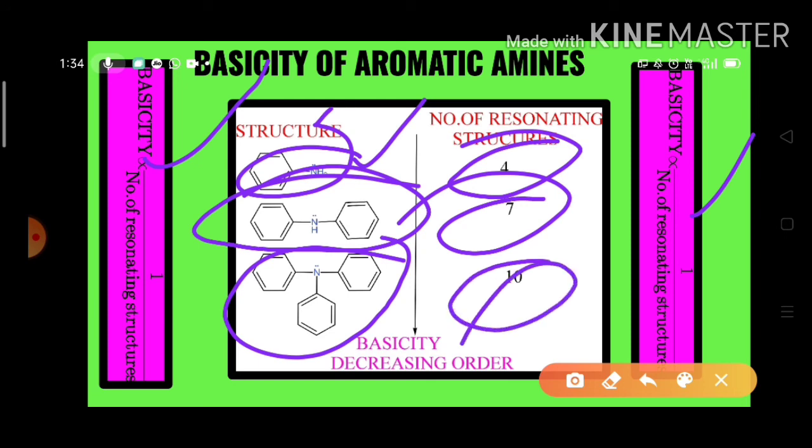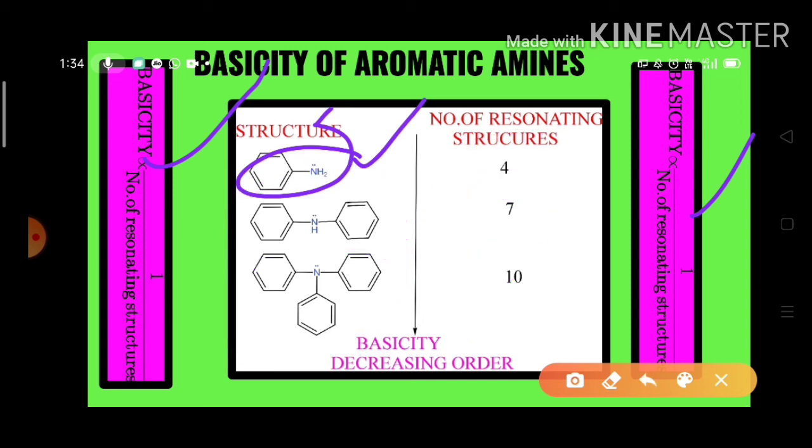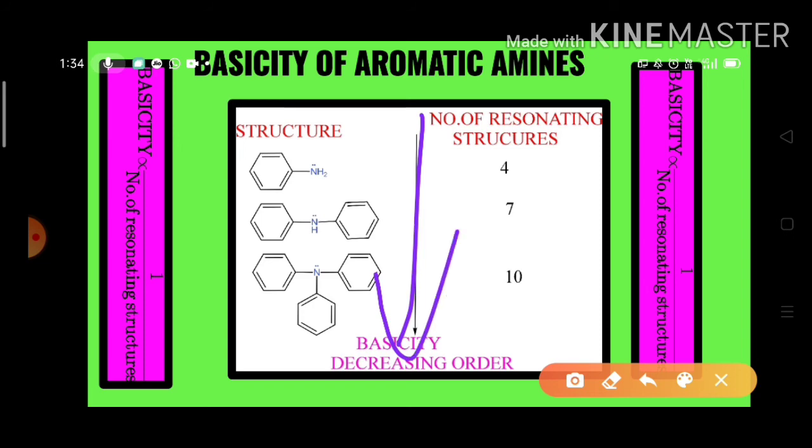So the number of resonating structures increases from aniline, that means phenylamine or benzenamine or aminobenzene, to triphenylamine. As a result, the basicity decreases. So basicity decreases with the increase in the number of resonating structures. An inverse relation is there between the basicity of the anilines and the number of resonating structures.